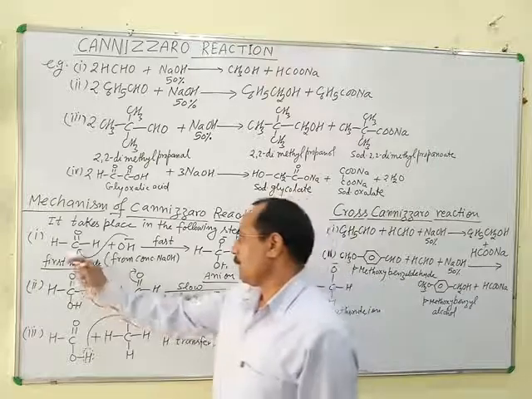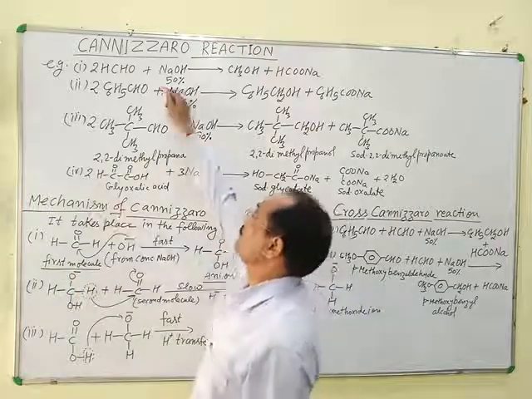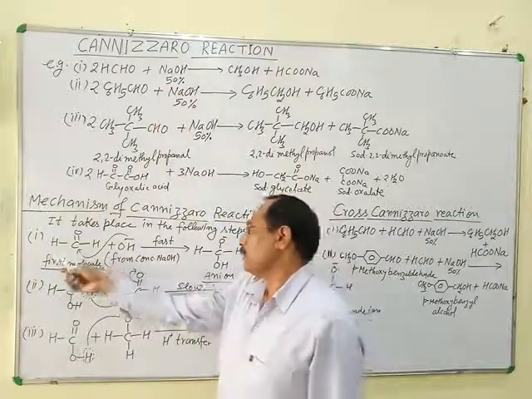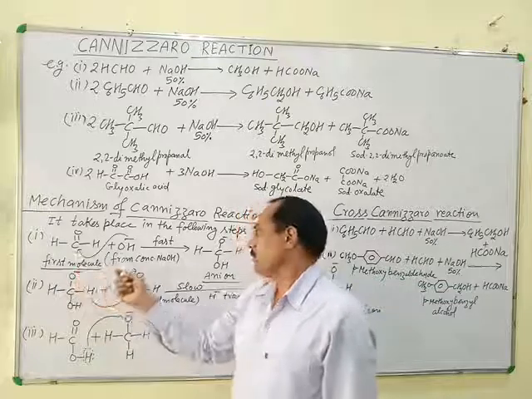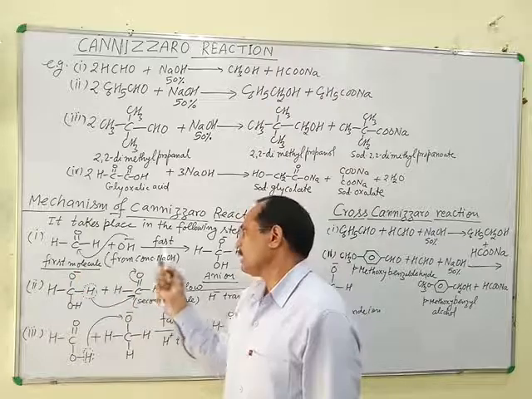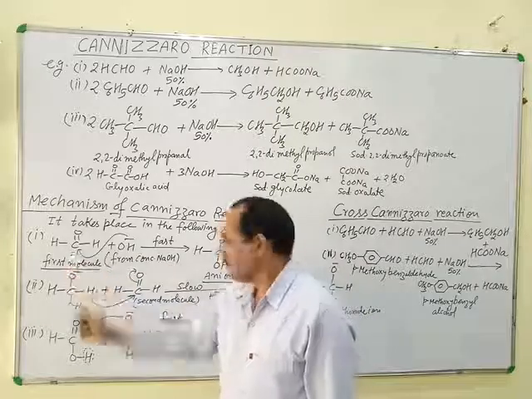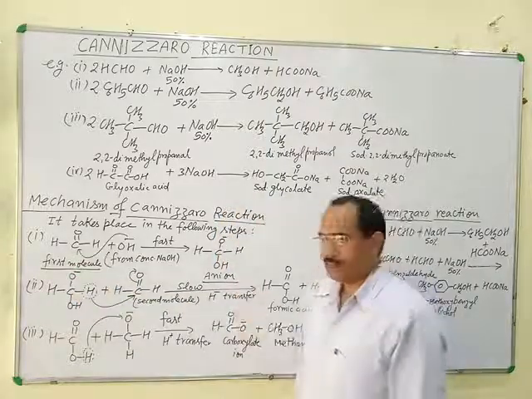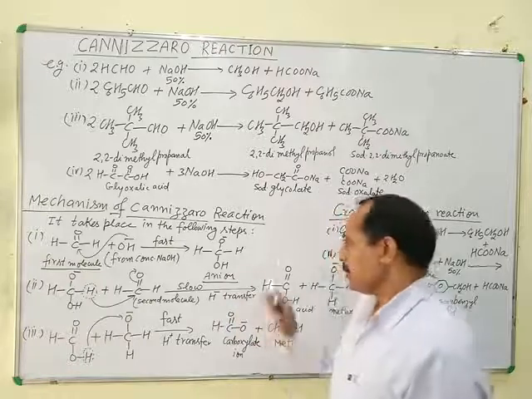This is the first molecule of formaldehyde. The mechanism of the first example is taken here. So the OH negative ion of the NaOH attacks on the carbon and forms an anion. This is the first step.